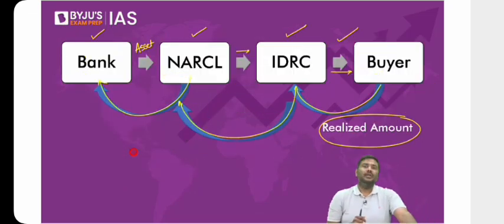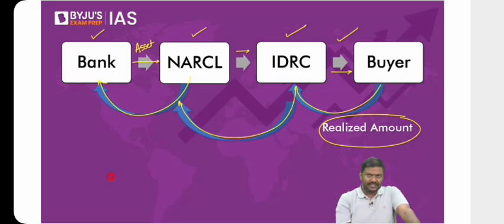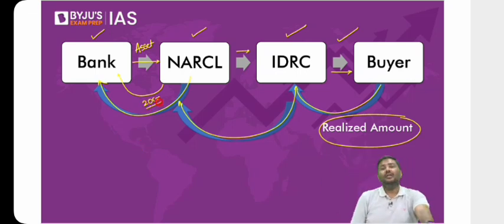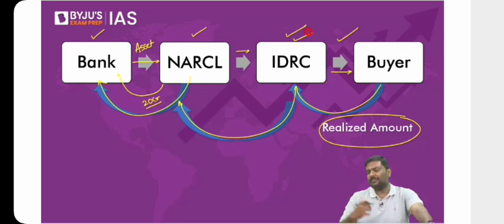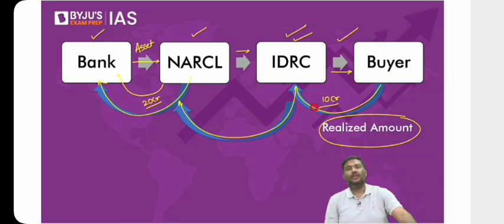Imagine the bank wants to sell a legacy NPA to NARCL, and NARCL says, based on the market, the valuation of the company, etc., I will give you 20 crore rupees. I'll sell it off in the market. Now, IDRC will take over this company for selling purposes. Imagine they find a buyer and sell it, but they're able to collect, let's say, only 10 crore rupees. Now, don't you think there's a problem here?